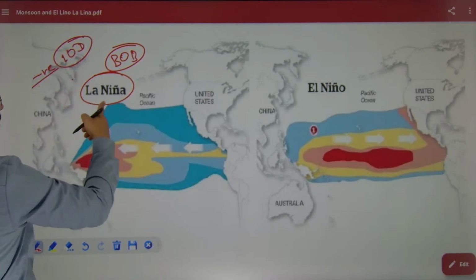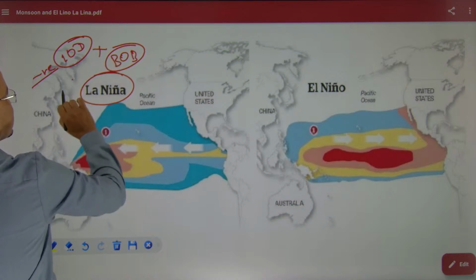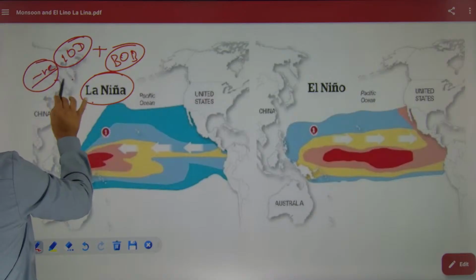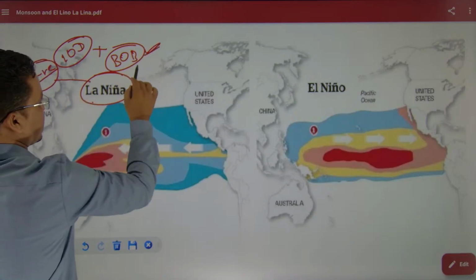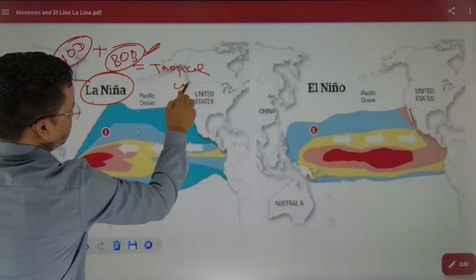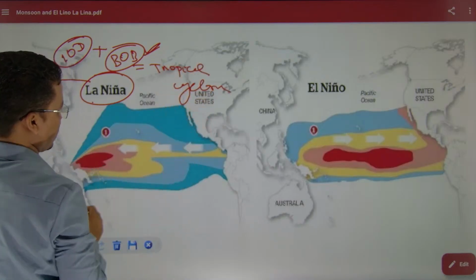That means in the case of La Nina or negative phase of the Indian Ocean dipole, the Bay of Bengal will have more tropical cyclones.